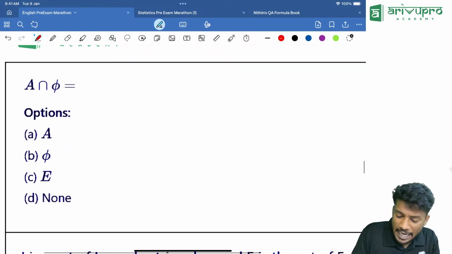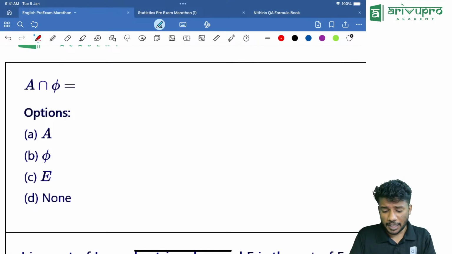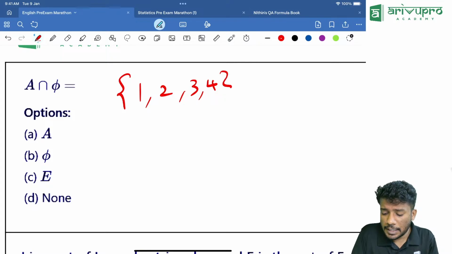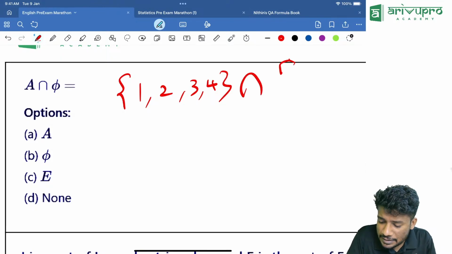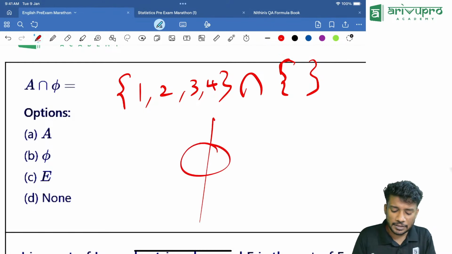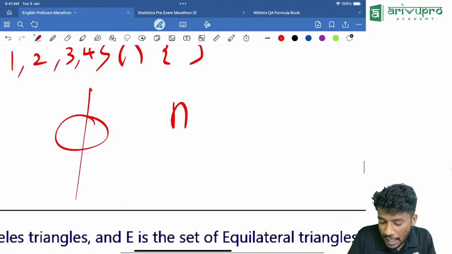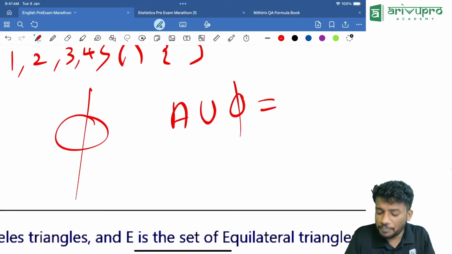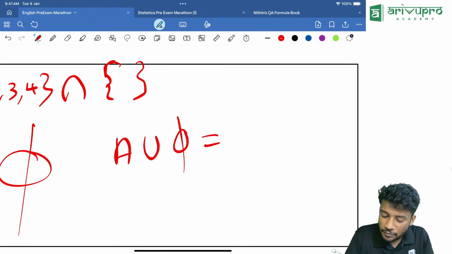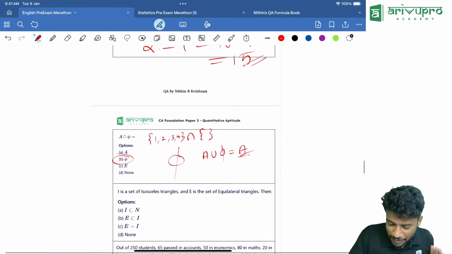Then any set intersecting with null set is how much? Any set. Let A be equal to 1, 2, 3, 4. Intersection with a null set. Null set means there are no elements inside. That means the answer will be the null set itself. Option B. Any set A union null set will be what? That set itself. The entire element will be that set itself. The answer will be A. Keep that in mind. Okay. Yes.